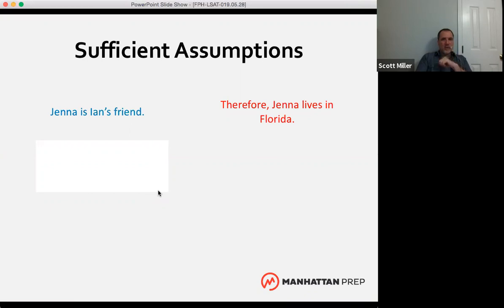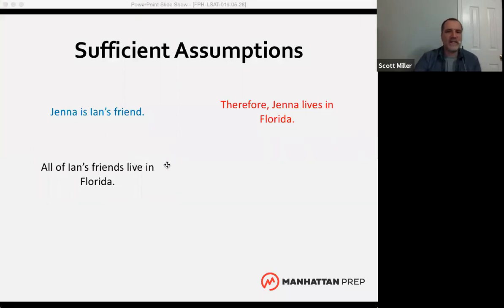All right. So what's the assumption in this argument? Can anybody tell me in the chat window, what's the assumption? Let me rephrase that. What's a premise that we could add to this argument that would guarantee the conclusion? All right. Yeah, I see it in the chat window. All of Ian's friends live in Florida. Okay. Ian only has friends that live in Florida. Exactly. So if we add that to the argument, all of Ian's friends live in Florida.